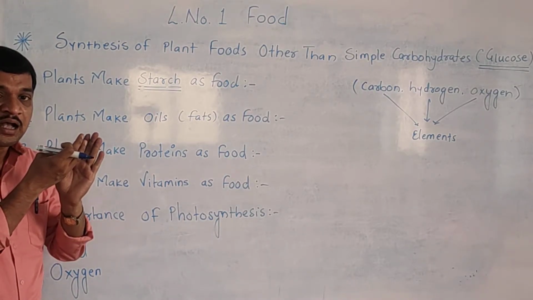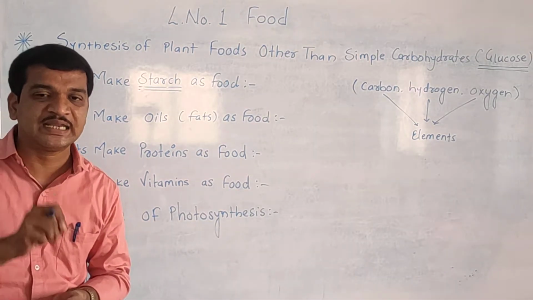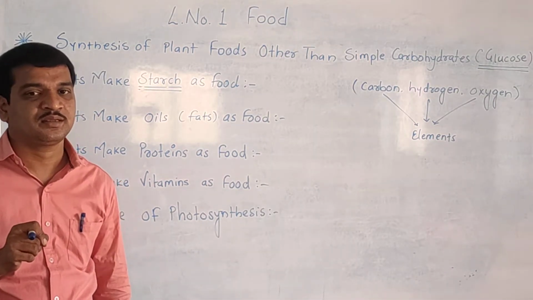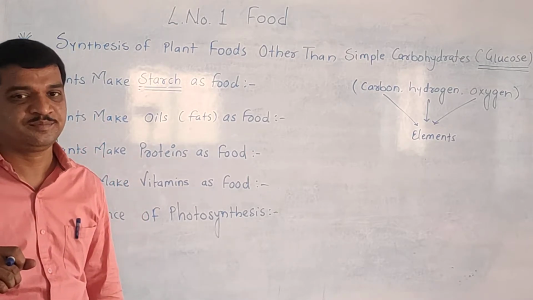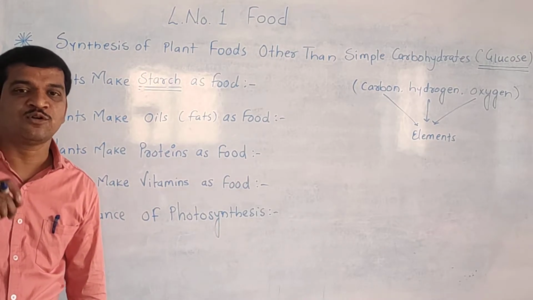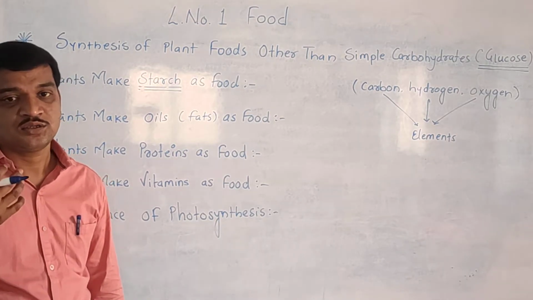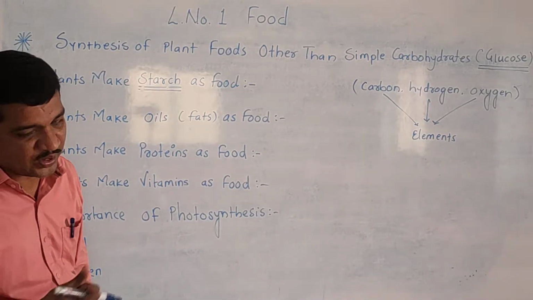But in addition to these elements, plants require nitrogen, and plants get that nitrogen in the form of nitrates through the soil.